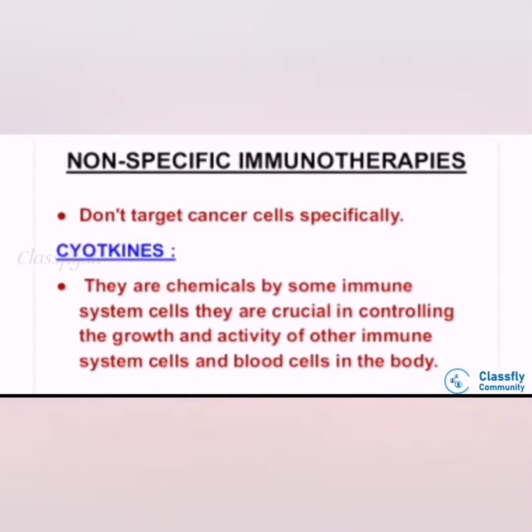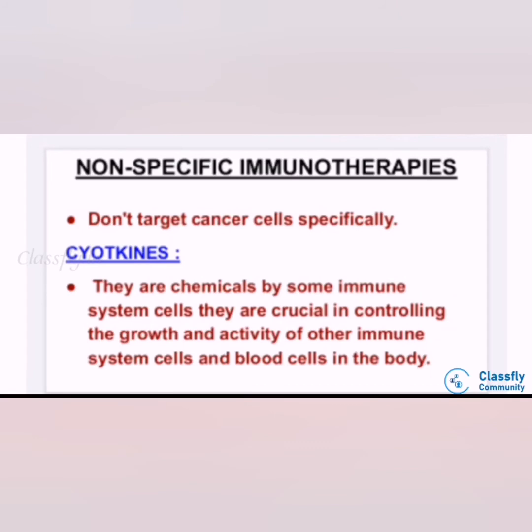Now let's see about non-specific immunotherapies. They do not target any cancer cells specifically. They are cytokines and interleukins. Cytokines are chemicals made by some immune system cells. They are crucial in controlling the growth and activity of other immune system cells and blood cells in the body.